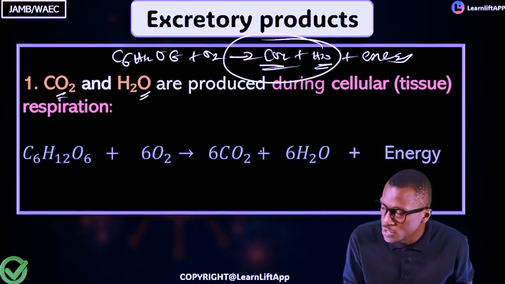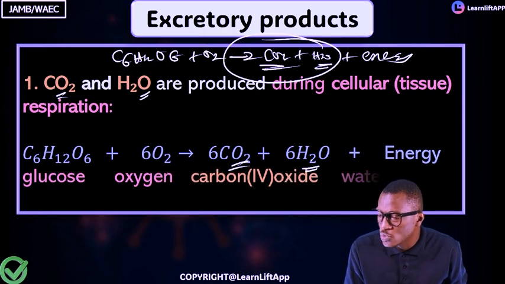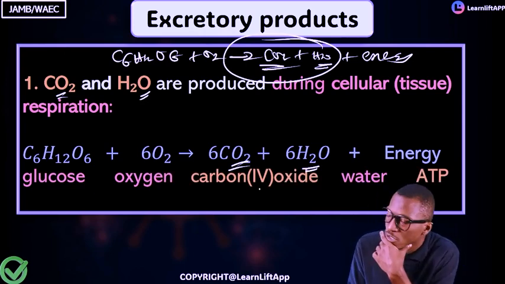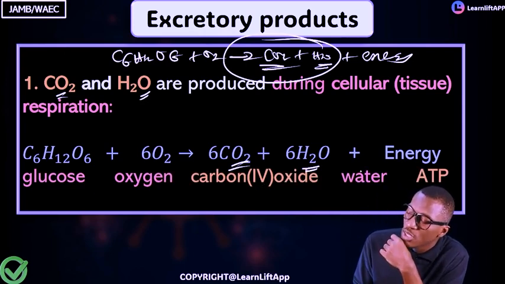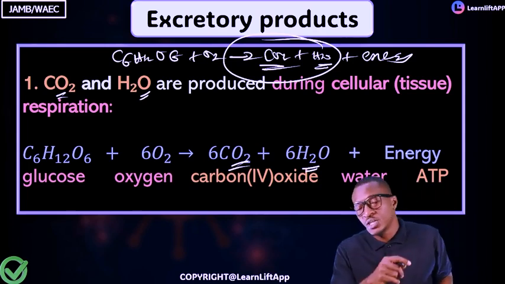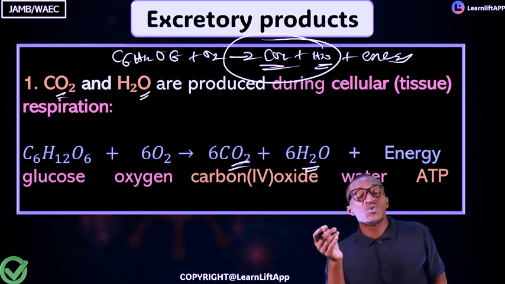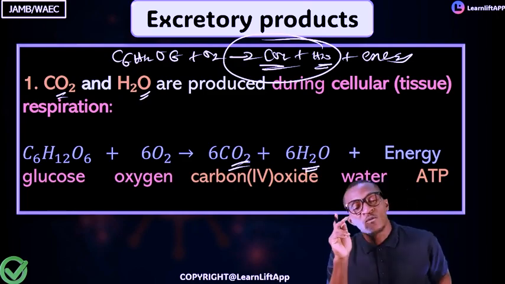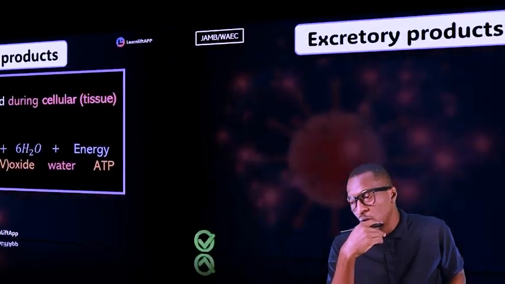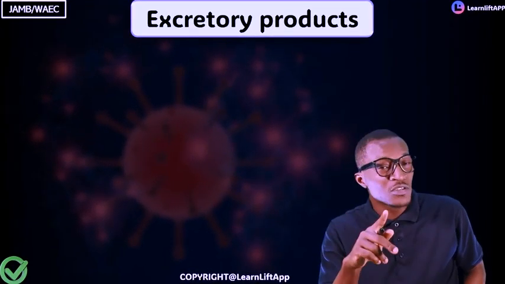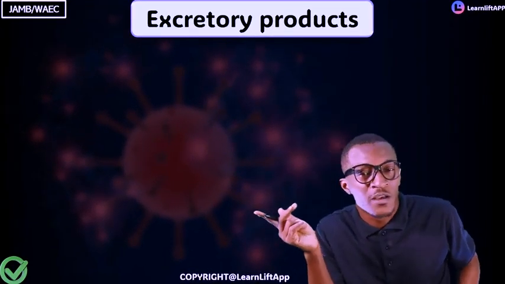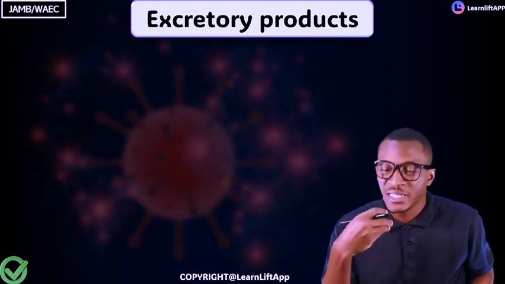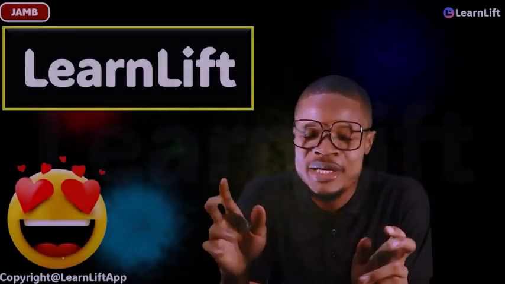Do you understand that? And I gave the equation. This is glucose, this is oxygen. This is carbon dioxide, which is CO2. This is water, and this is energy. So if they ask you what the excretory products are, the main excretory products, number one, we have CO2. Number two, we have H2O. In plants, we have oxygen, because oxygen is given off. Plants take in CO2 and send off oxygen.